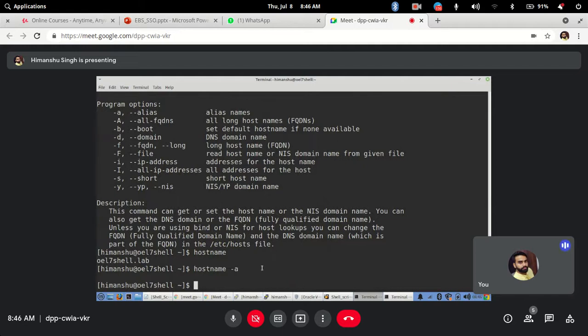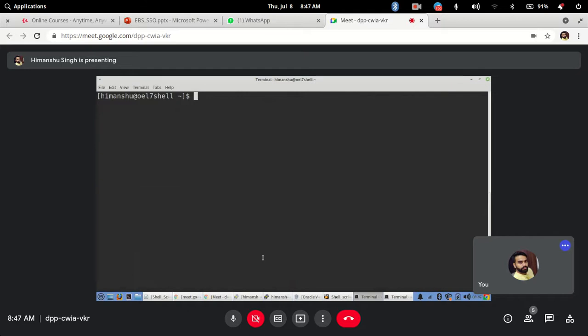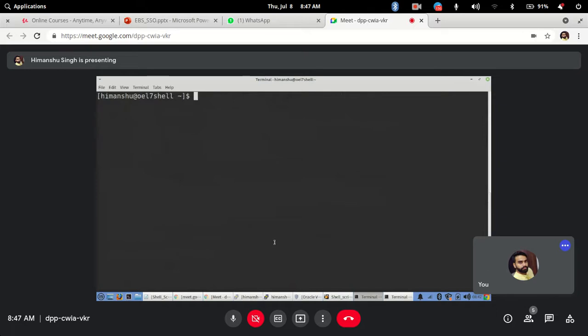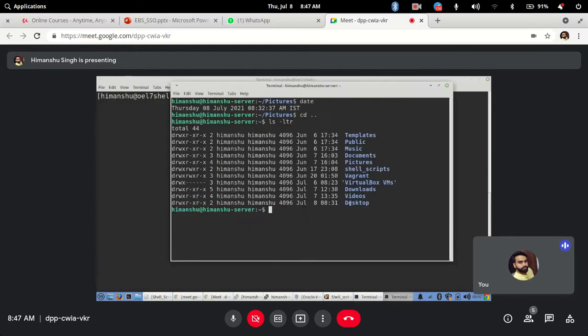Now you have one more important command, apart from hostname. Normally how do you read files? Right now we are not talking about writing files but reading files. Let's say I go to this directory where I have placed a few shell scripts.